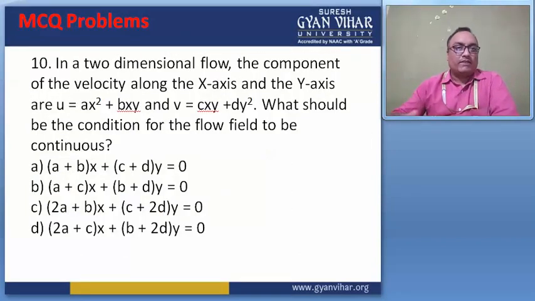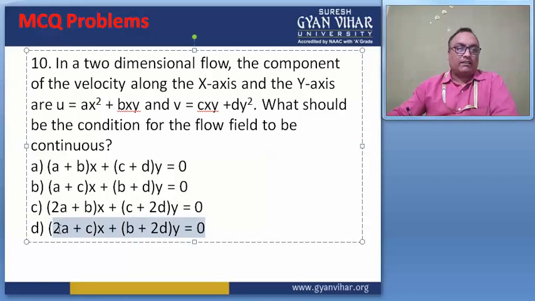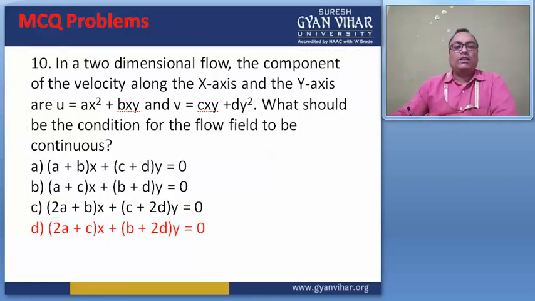In a two-dimensional flow, the components of the velocity along the x-axis and the y-axis are u equal to ax square plus bxy and v equal to cxy plus dy square. If you solve this problem, then you will get the correct answer. So this is the correct answer of this question.